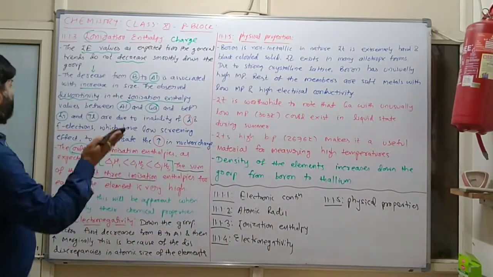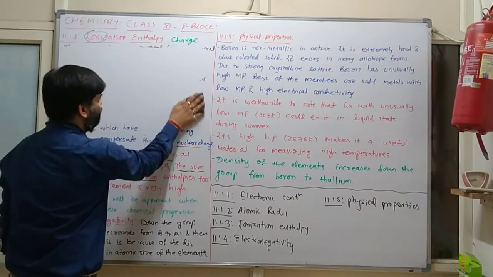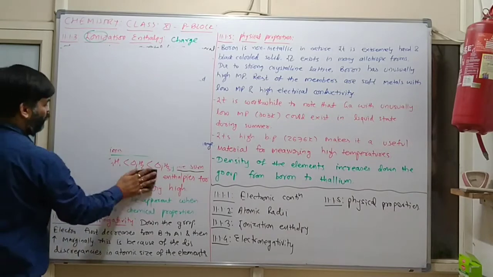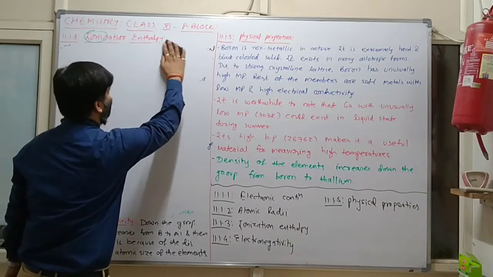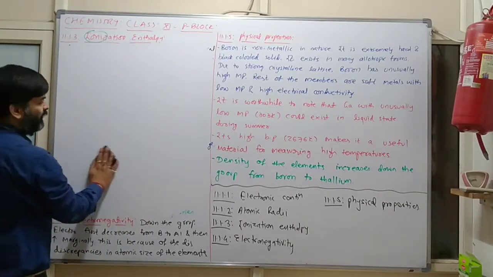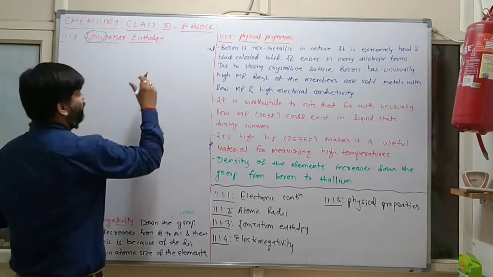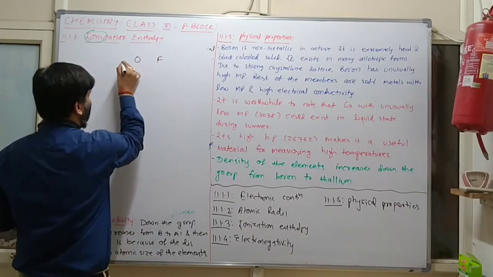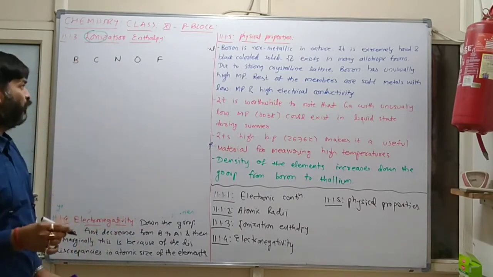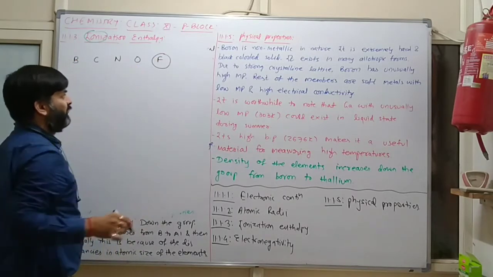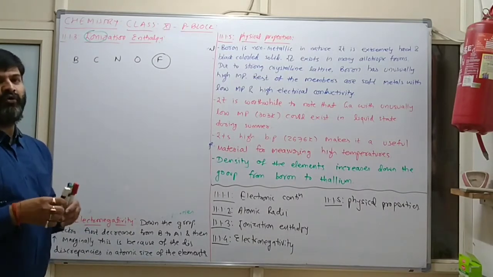Now what comes next is electronegativity. See, what is electronegativity? Electronegativity is one type of process related to the acceptance of electrons. In the P block, this is fluorine, oxygen, nitrogen, and then carbon, and then boron. So fluorine is highly electronegative in the periodic table.